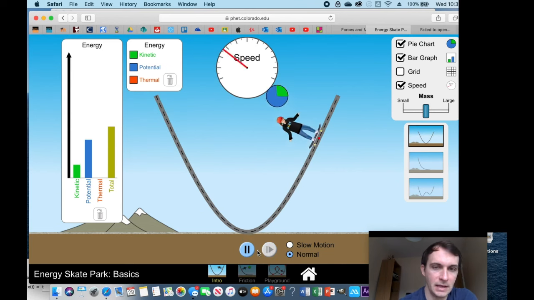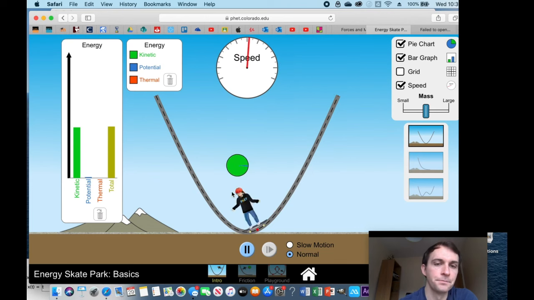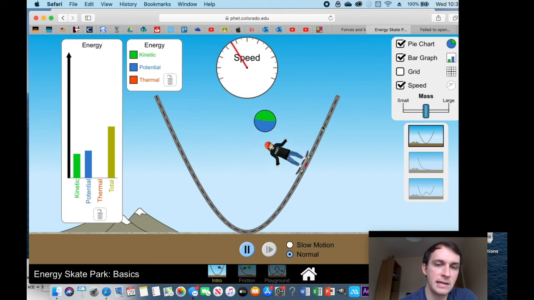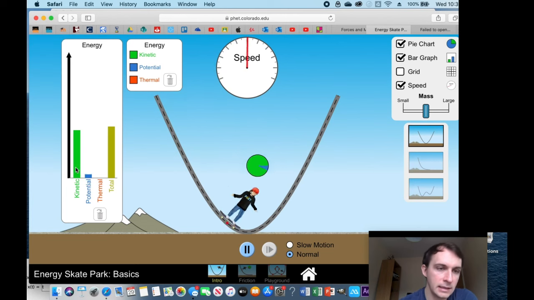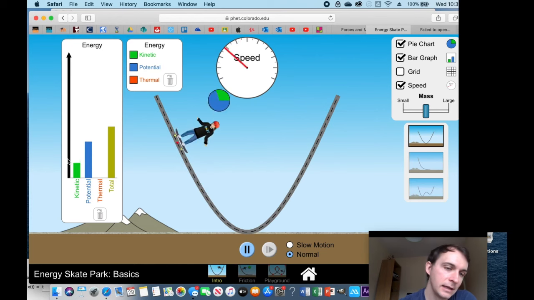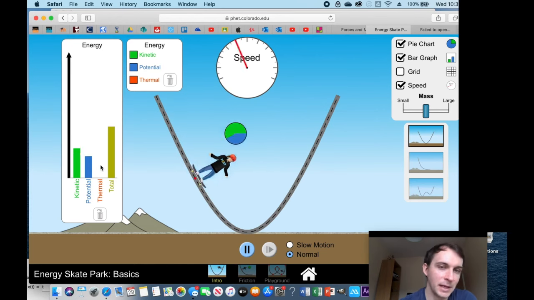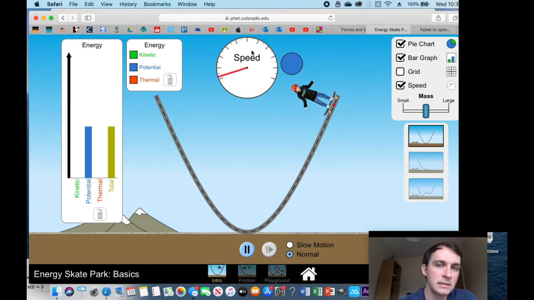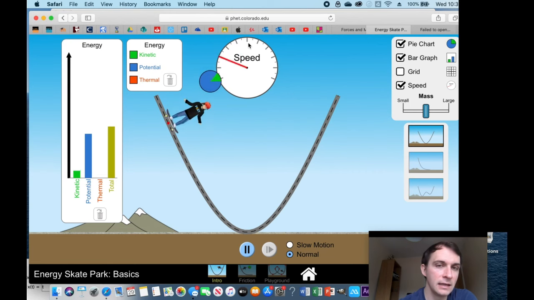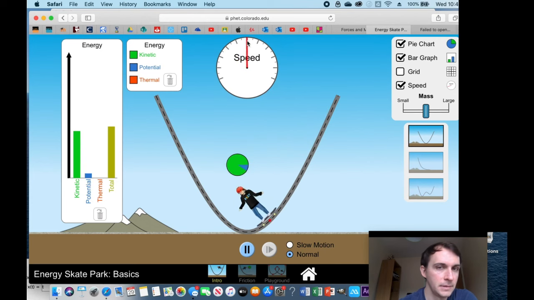And then on her way back up, that kinetic energy gets converted back into potential. So it's like this seesaw motion, this swinging effect. Potential into kinetic, kinetic back into potential, potential into kinetic, kinetic back into potential. And you notice where her speed and velocity, the amount of kinetic energy she's got, is at the greatest is at the bottom. Do we see that?